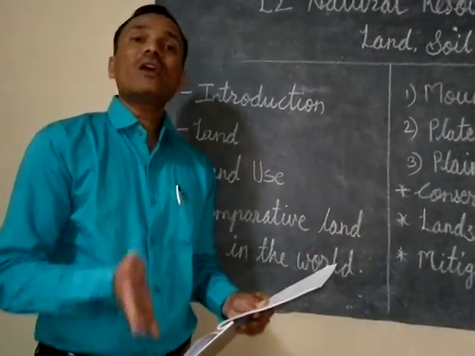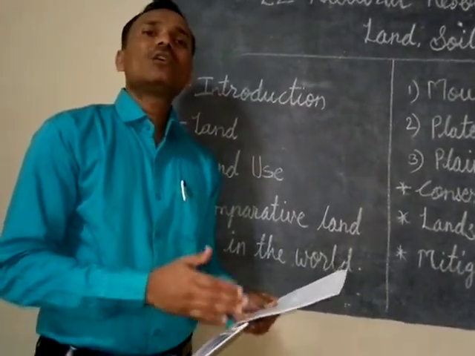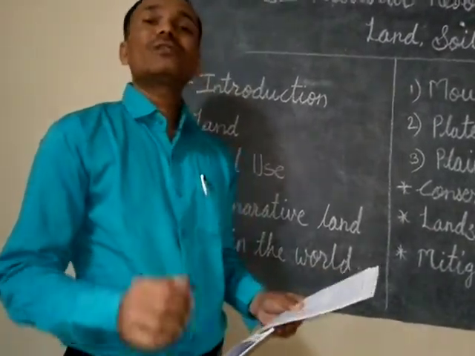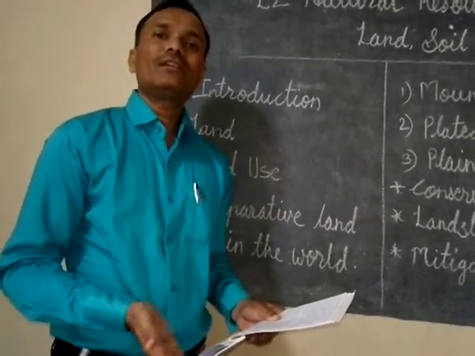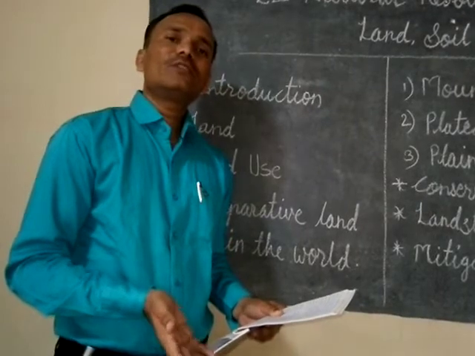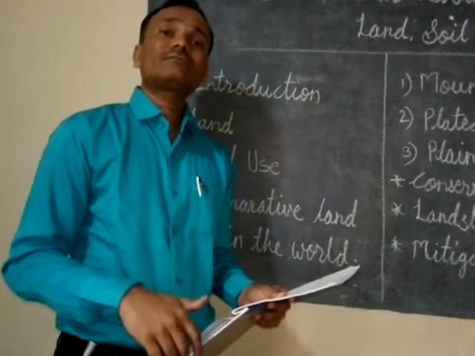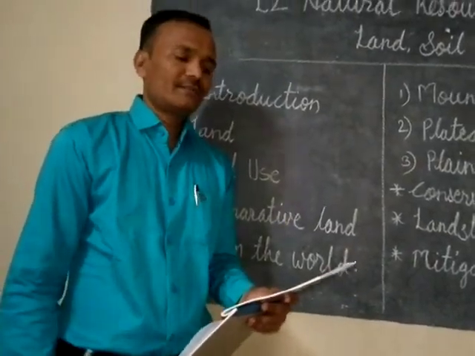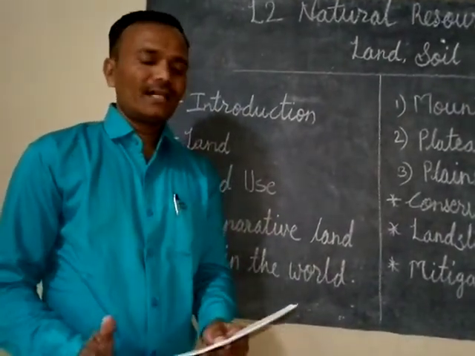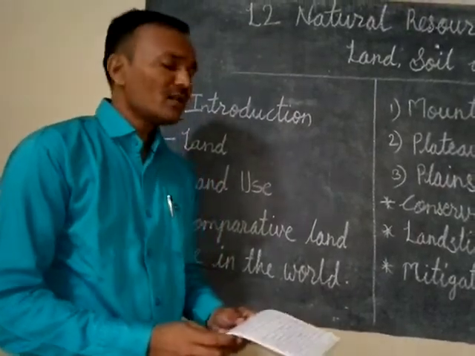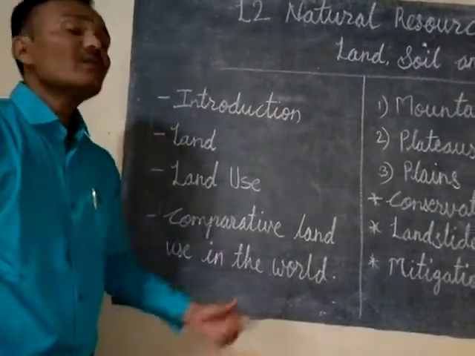The economic condition of that area also affects the use of land. Then the human factors: how much technological development has been done by human beings, how much knowledge and skill they have, all these factors also affect the use of land. The soil and the climatic conditions of that area also affect the use of land.